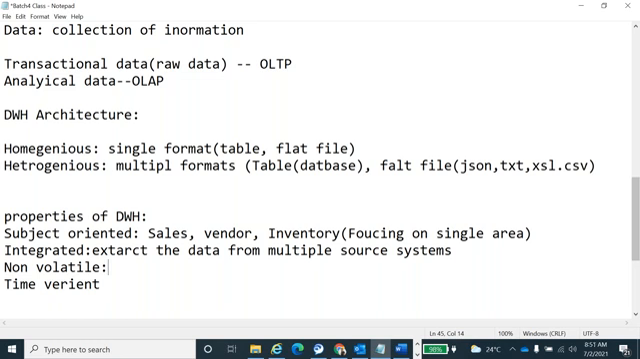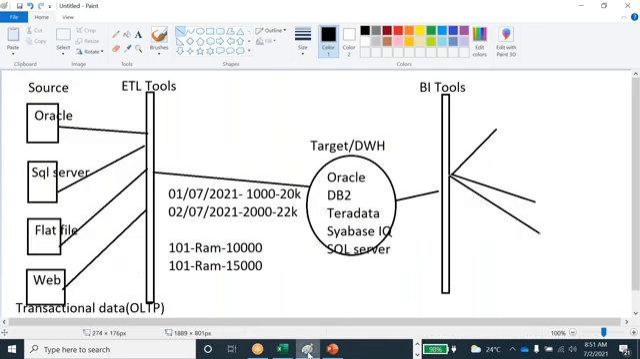Next, non-volatile. What is meant by non-volatile? Volatile means keep on changing; non-volatile means no change. Whatever data is entered into the data warehouse, we can't do any manipulations on it. It's raw data, for read only purposes. Once the data enters the data warehouse, we can't do any manipulations in the database.